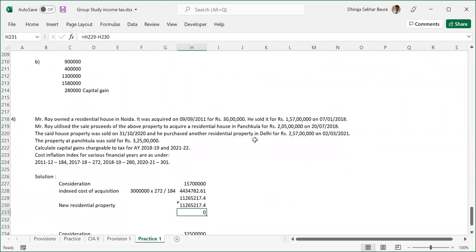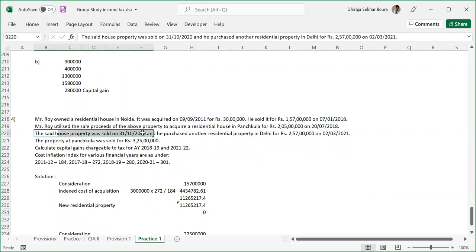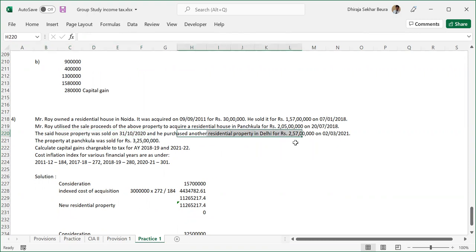Let's read out the question going forward. The said house property is sold in which year? 31/10/2020, and he purchased another residential house property. So he sold the same asset again, and he has purchased another. So that purchase is for 2 crore 57 lakhs on 2/3/2021.